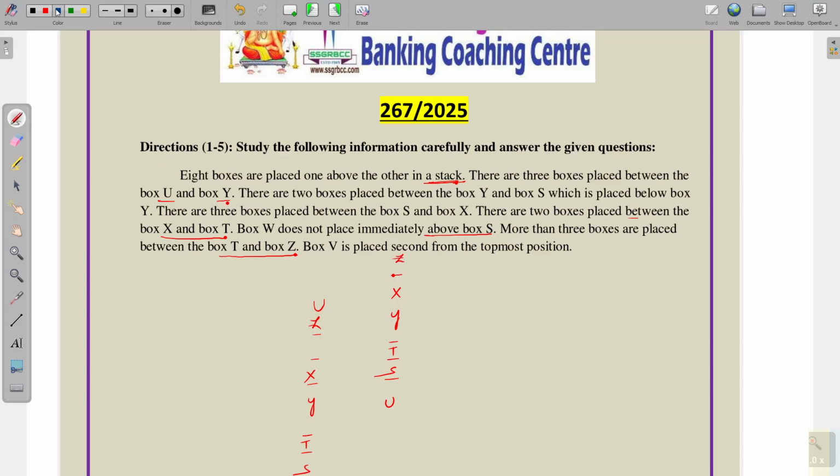And finally box V is placed second from top position. Here V is coming, and here there is no place to fix V, so this is not correct. So Z, V, X, Y, T, S and U, and here W is coming. 1, 2, 3, 4, 5, 6, 7 and 8. So totally there are 8 persons. This is the final output of the puzzle.